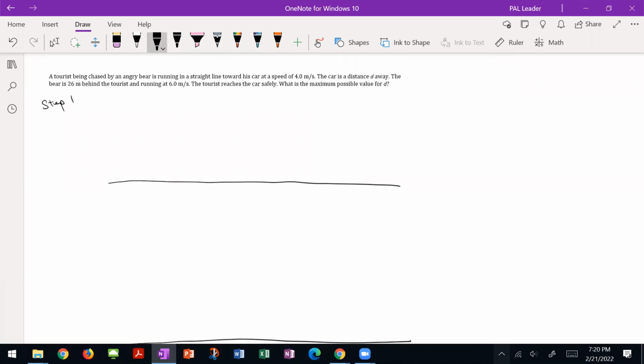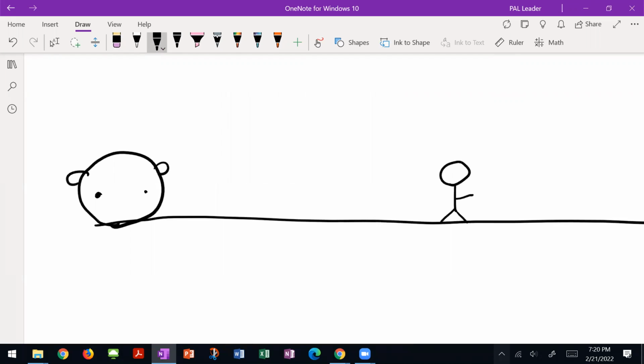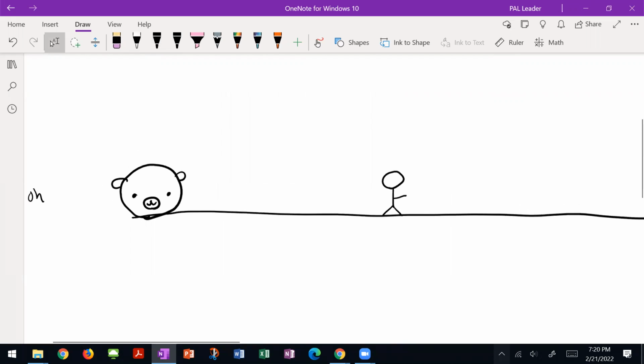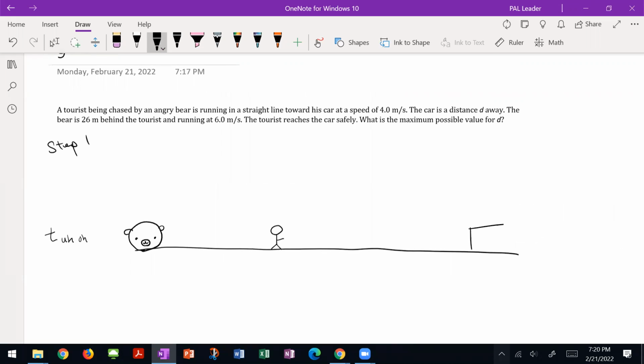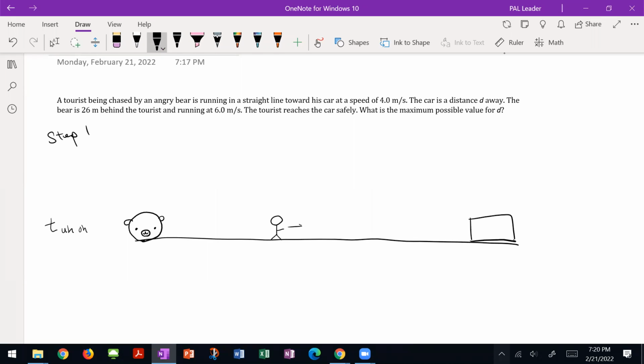So we have me, and I'm going to call this T. Uh-oh. That's the moment that I realize there's an angry bear running towards me. Very angry. My car is right here. So I am running at 4 meters per second.